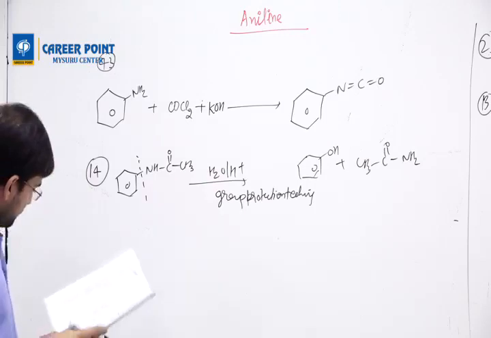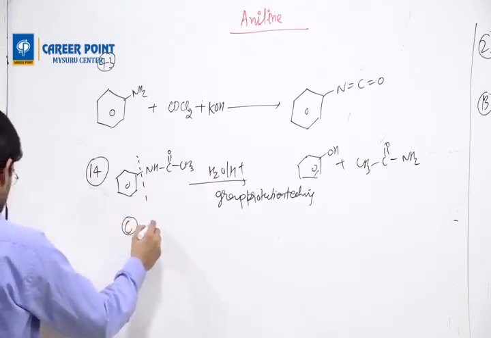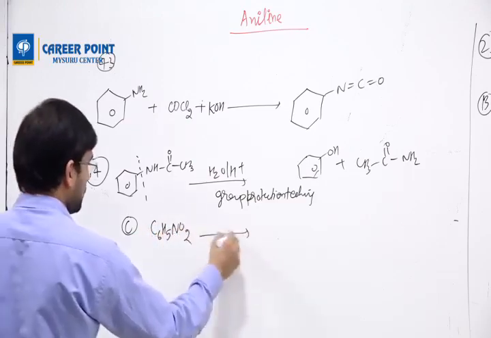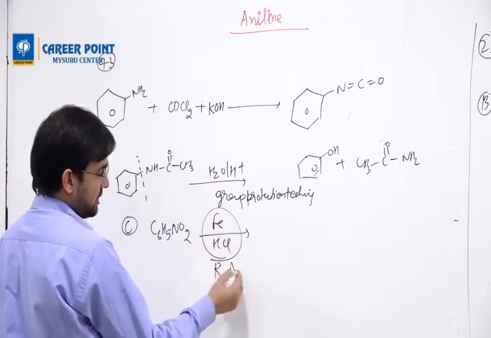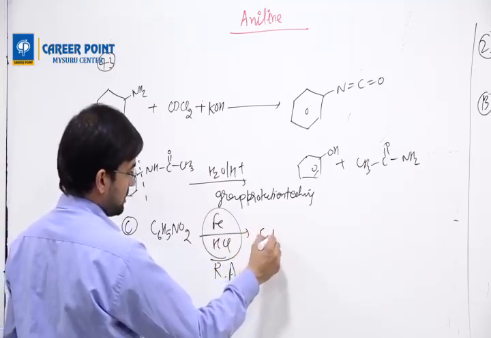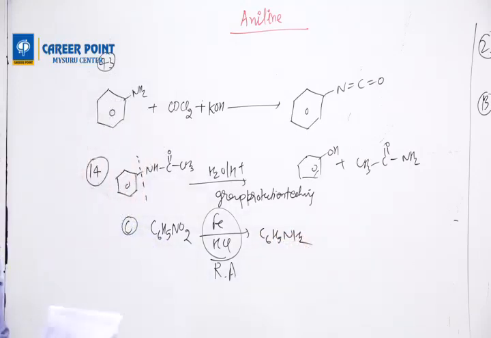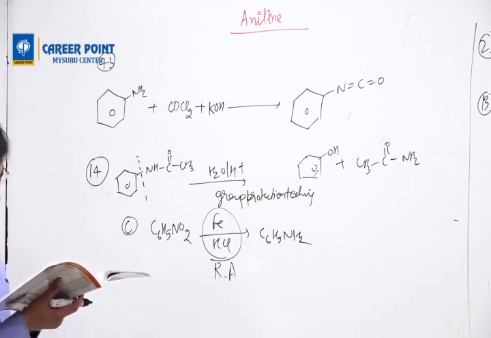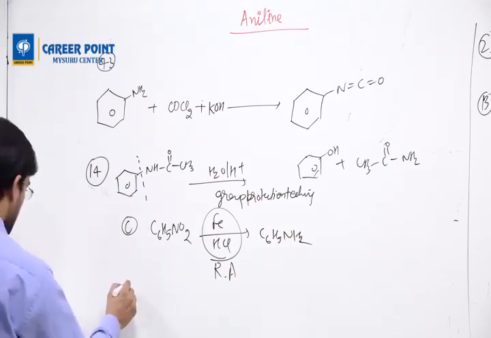Question number 15. And the C option is done. C option will give, because you have C6H5NO2 in the presence of iron and HCl, which is a reducing agent, it will form C6H5NH2. Sodium anthranilate with soda lime. Soda lime is NaOH, and anthranilate is this compound.